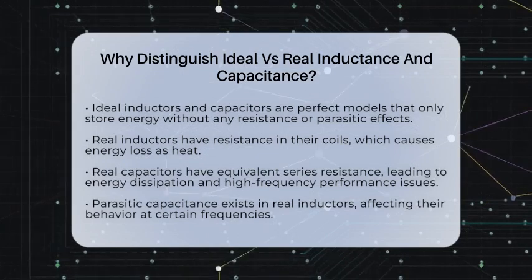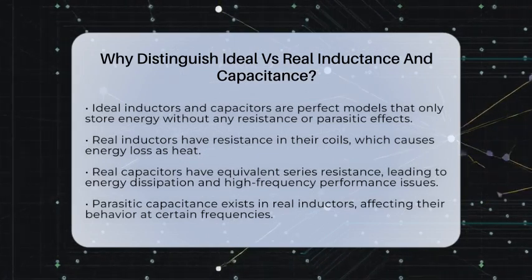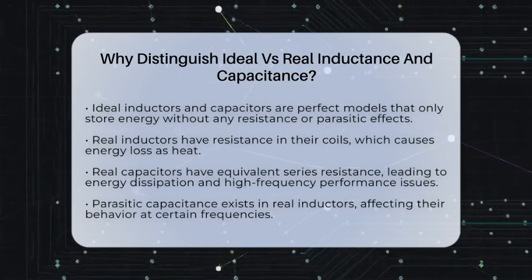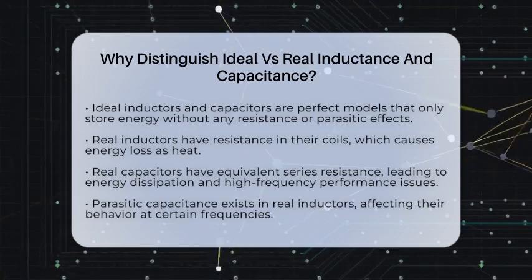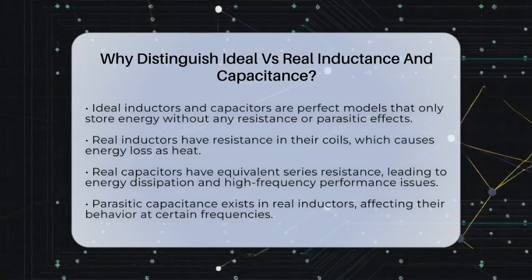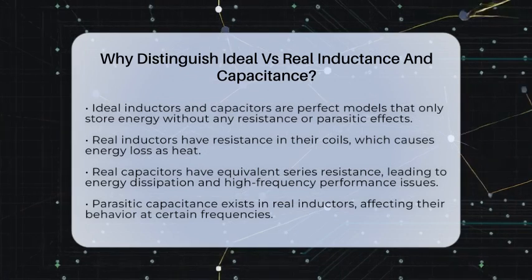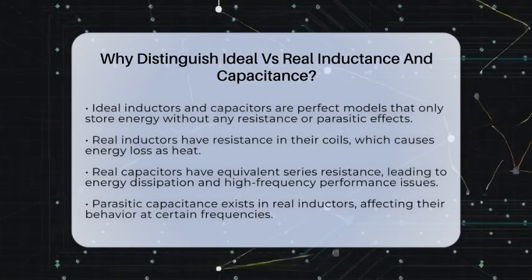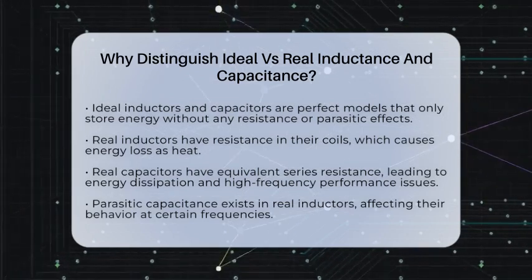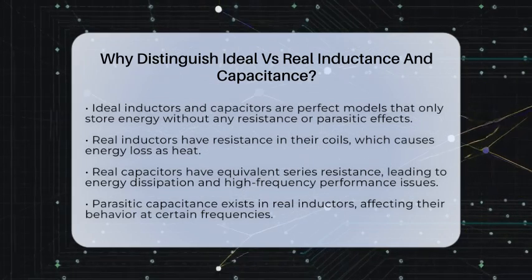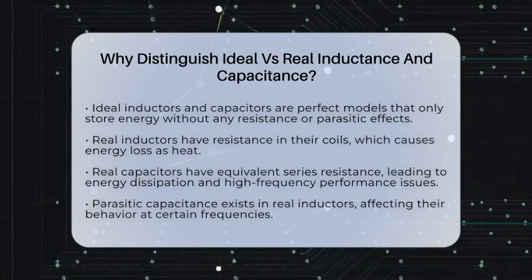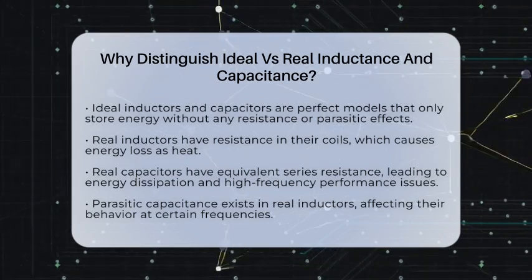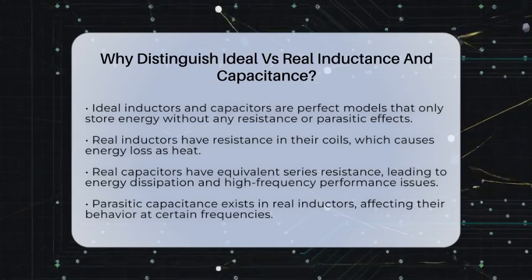Ideal inductors and capacitors are like perfect models that only do one thing. An ideal inductor stores energy in a magnetic field and has no resistance or other effects. An ideal capacitor stores energy in an electric field and has no resistance or parasitic elements. These models make calculations easier and help us understand the basic behavior of circuits.